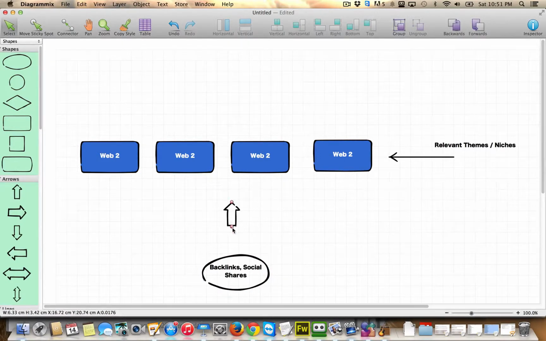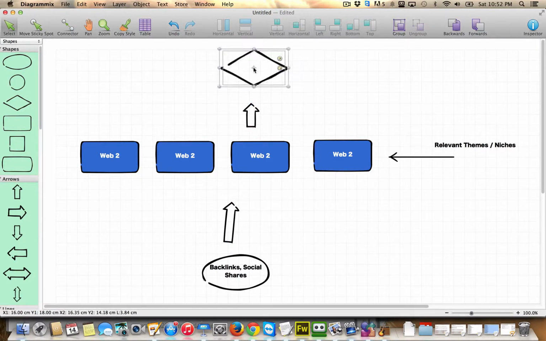Whenever you start doing that and start linking to these Web 2.0 properties, their authority and their trust in the eyes of Google is just going to continue to grow. Okay, and then what happens is when you start dripping posts out on these Web 2.0 networks, that link juice is just going to flow to your money sites, or to your videos.